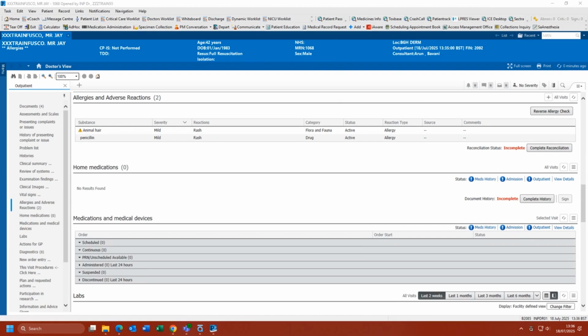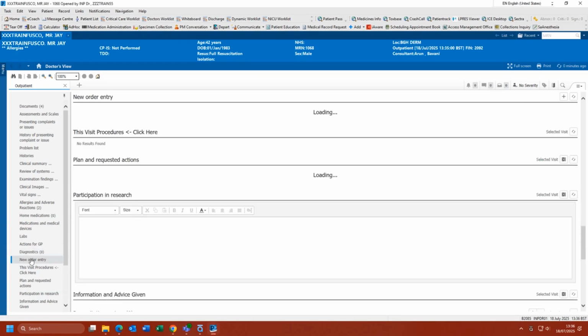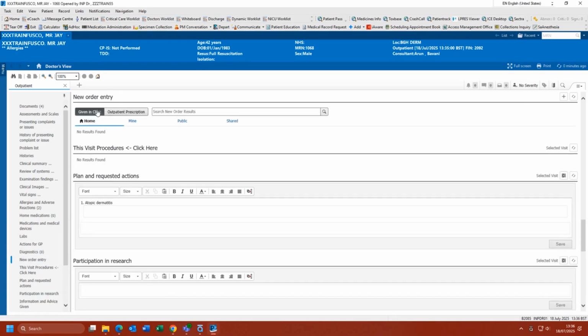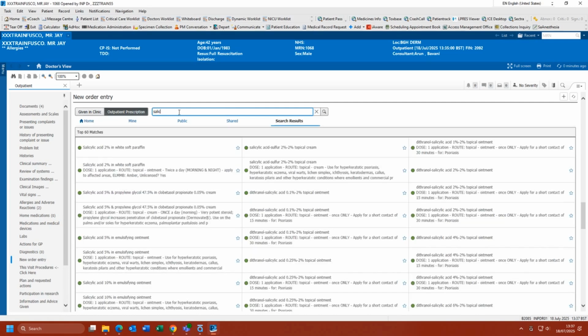Next, I will show you how to request prescriptions, follow-ups, and procedures. Click the New Order Entry component. For the prescription, ensure the Outpatient Prescription button is selected. Start by typing in the name of the medication and select the order sentence from the list. Next, in the search box,